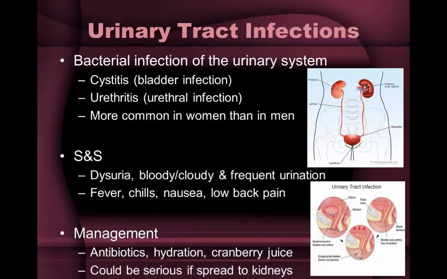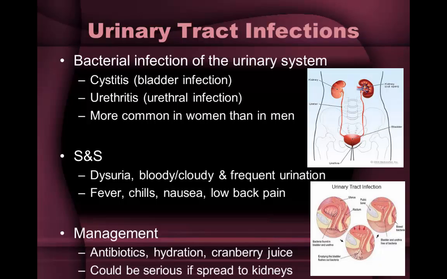Urinary tract infections are caused by bacteria and are 10 times more common among women than men. The urinary tract consists of all the anatomical structures of the body that participate in the creation of urine. These include the kidneys, ureter, bladder, and urethra. The kidneys filter the blood, removing the waste products that result from the body's complex metabolic processes. This filtrate is the urine, and as it passes through the kidney on its way out of the body, it is refined, concentrated, and adjusted through many complicated biological processes.